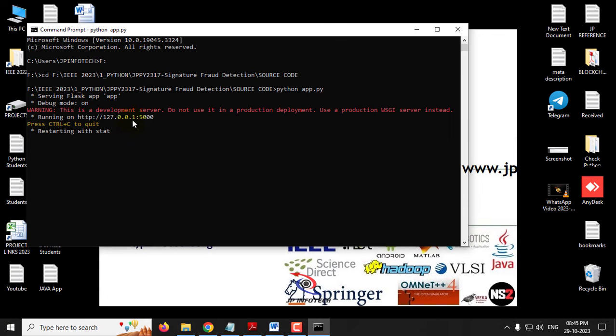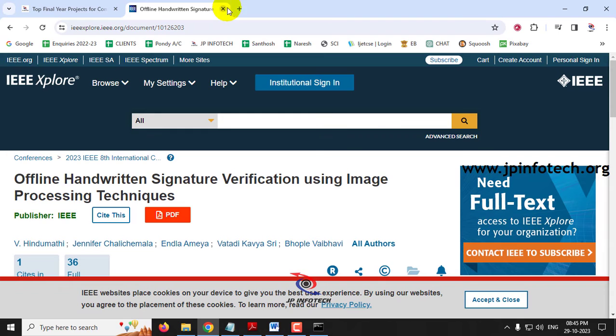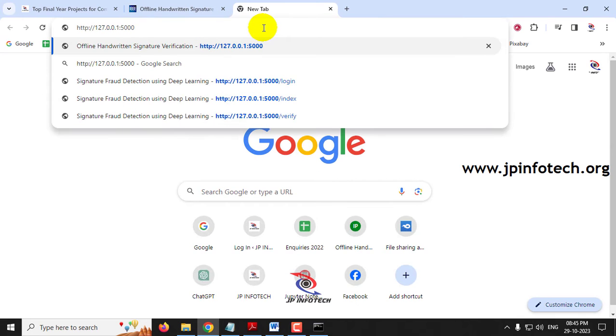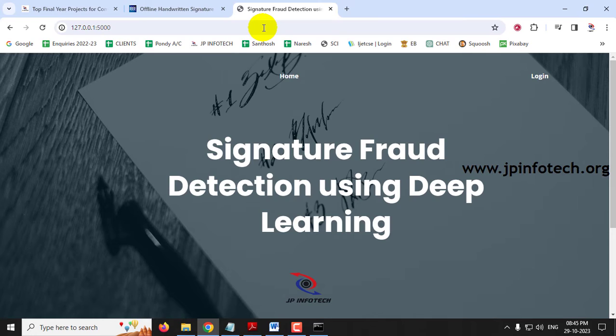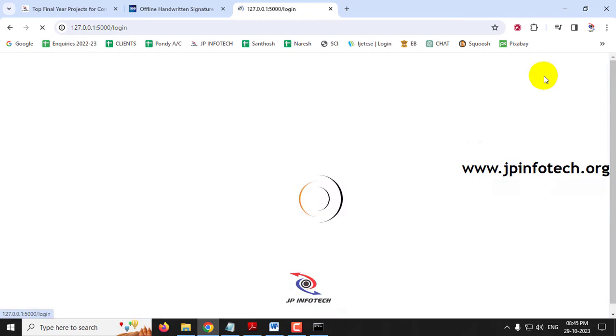So now you can see this URL. Just copy this URL and go to any of your browsers. I'm going to Google Chrome. Just paste the URL that we have copied and click enter. And now you can see the home screen or welcome screen of the project with the project title, Signature Fraud Detection using Deep Learning. So first click the login menu.